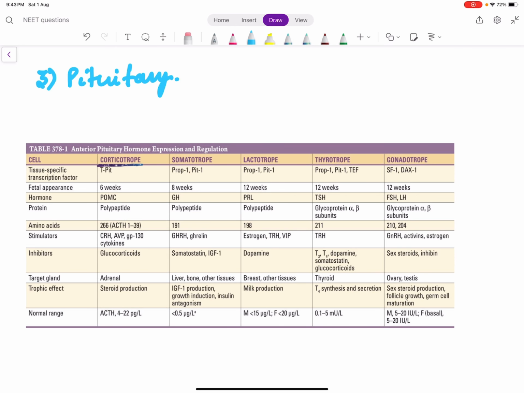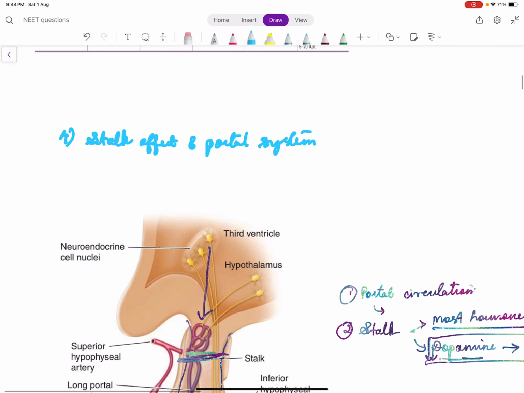The cells which secrete growth hormone are called somatotropes. Those that secrete prolactin are called lactotropes or mammotropes. Those that secrete thyrotropin, TSH, are called thyrotropes. And those that secrete FSH or LH are called gonadotropes. Okay. So we discussed their end organs also and we discussed their function also.